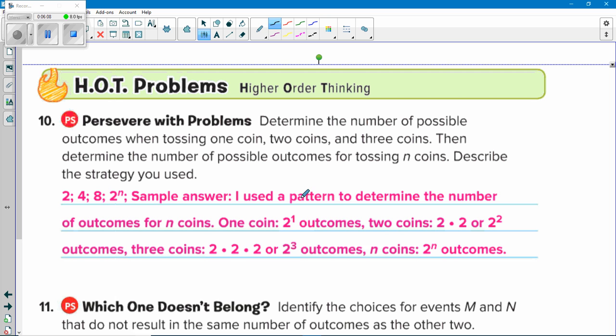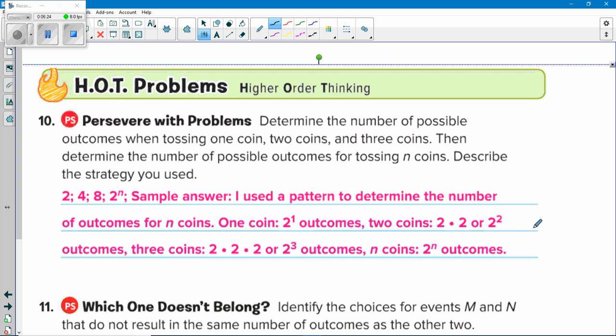So it said, here's a sample answer. It determined the number of outcomes for n coins. 1 coin, 2 to the first, that's 2. 2 coins, 2 to the second, that's 4. 3 coins, 2 to the third. N coins, 2 to the nth outcomes.